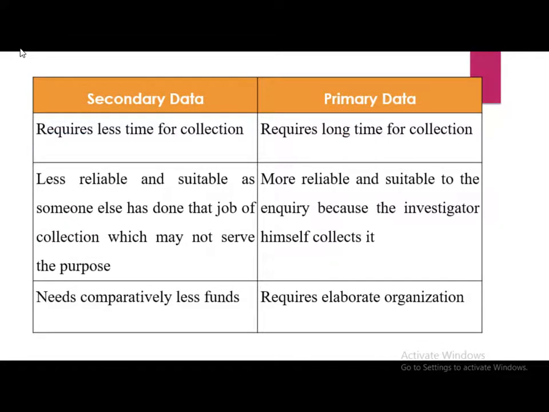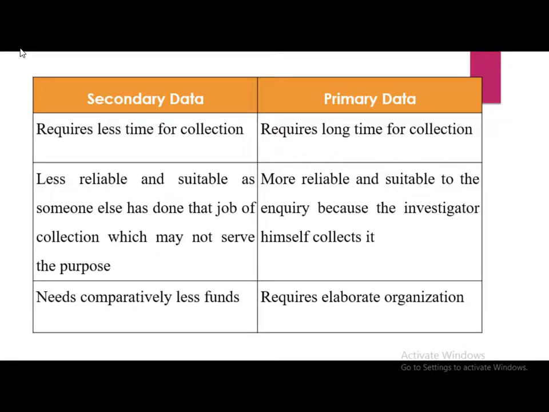Moving on, secondary data requires less time for data collection because most of the time it is readily available, and primary data requires a long time for data collection. Next point, secondary data are less reliable and suitable as someone else has done that job of collection which may not serve the purpose. And primary data are more reliable and suitable to the inquiry or to the research problem because the investigator himself or herself collected that data.